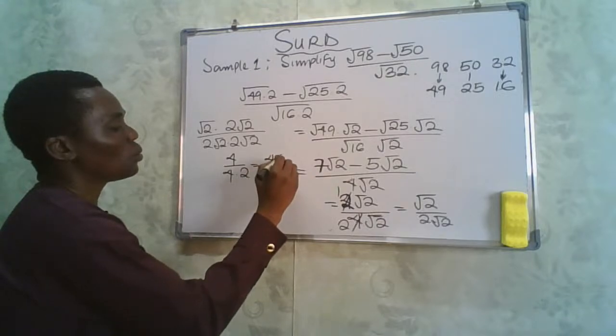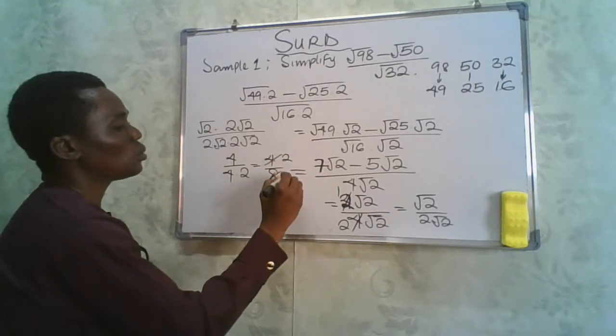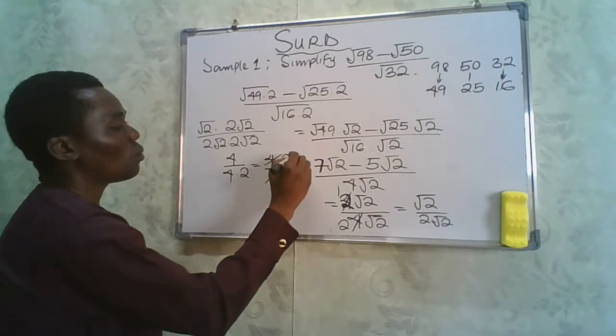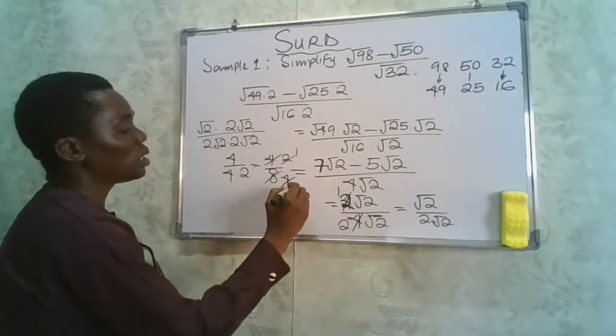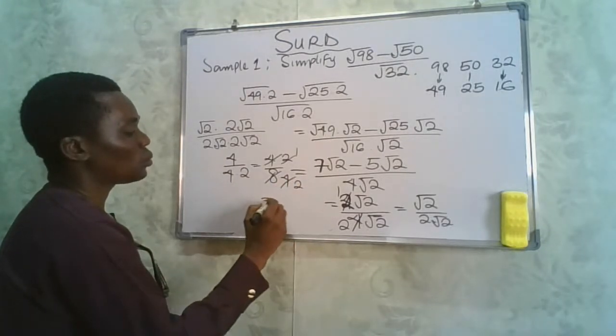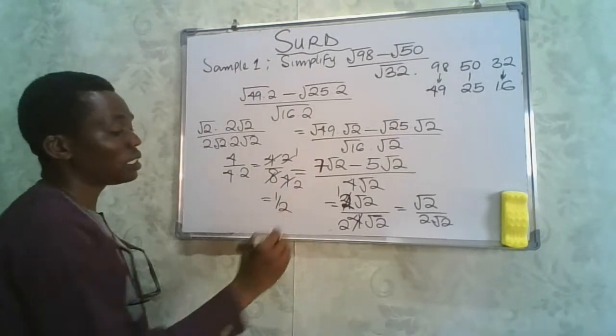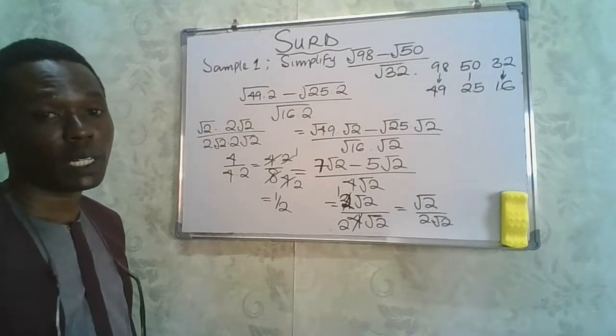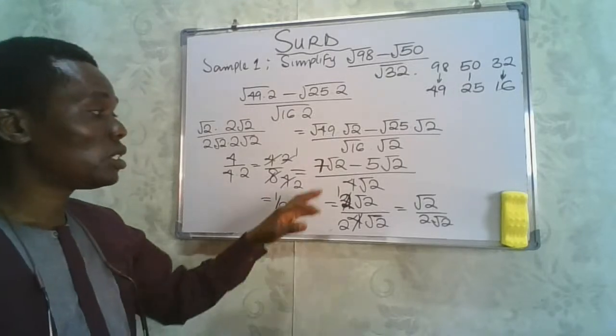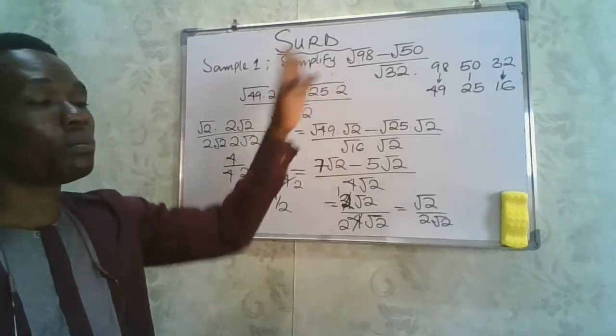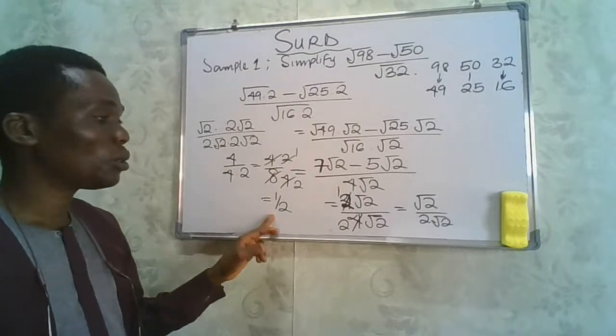So if 2 goes here, it gives us 2. 2 goes here to give us 4. 1 here, 1. 2 here, 1. And 2 here will give us 2. So our result will be 1 divided by what? Divided by 2. So you see, that's exactly how you can break this down to get your solution.